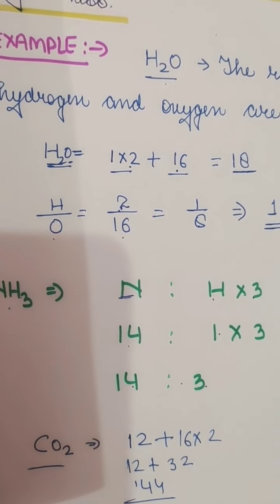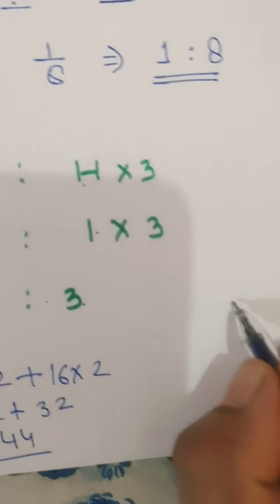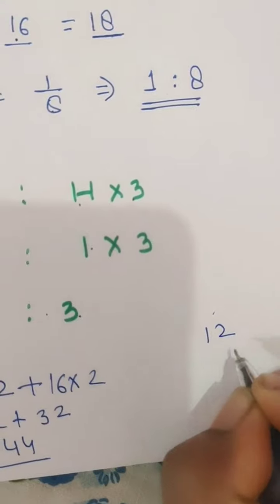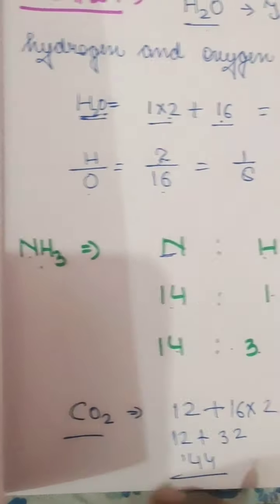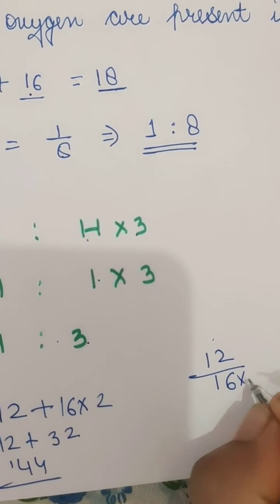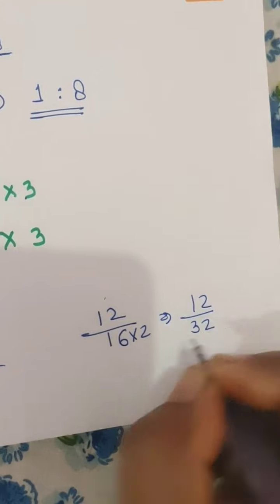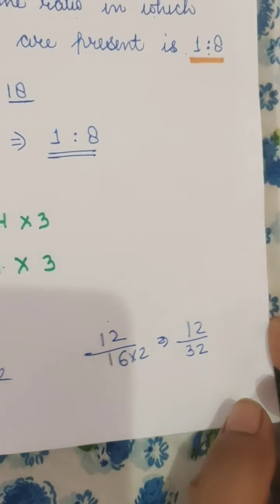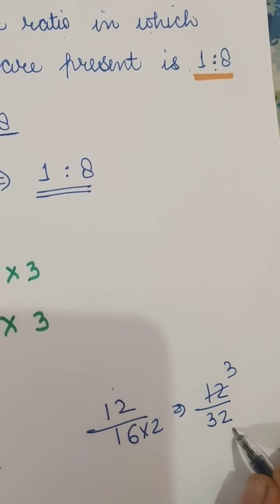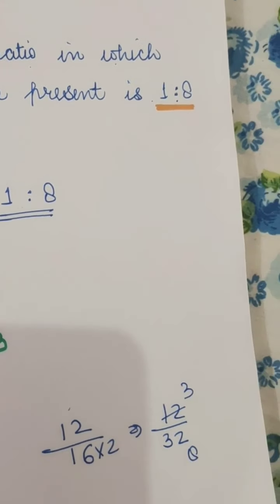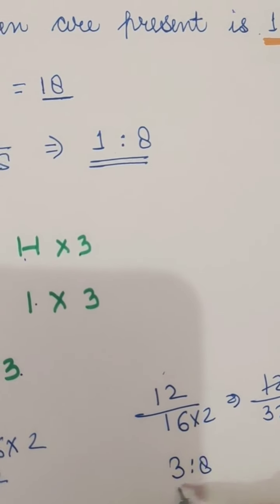In CO2, carbon is 12 and oxygen is 16 into 2, so it is 32. So 12 upon 32, if we cut this, 4 threes are 12 and 4 eights are 32. So the ratio is 3:8.